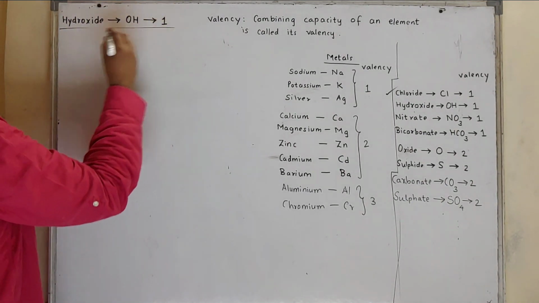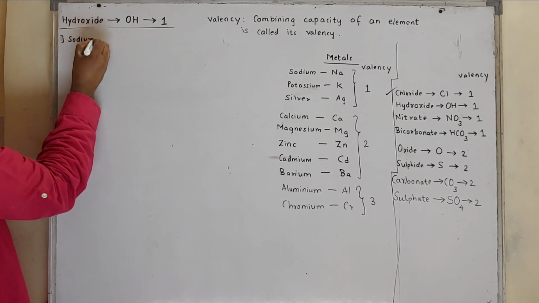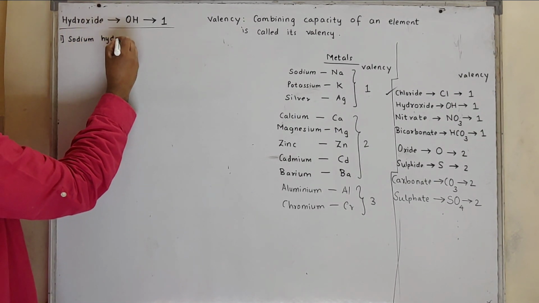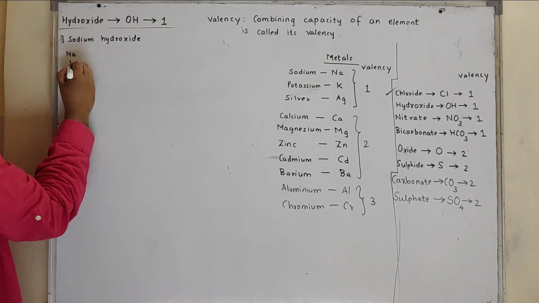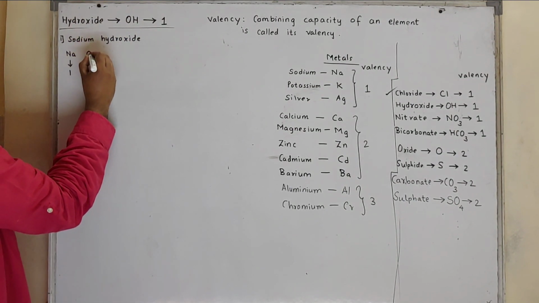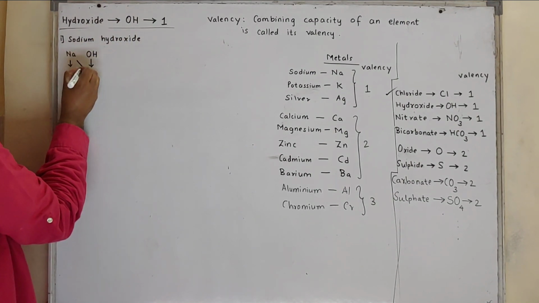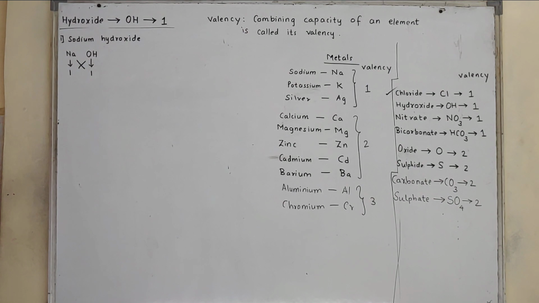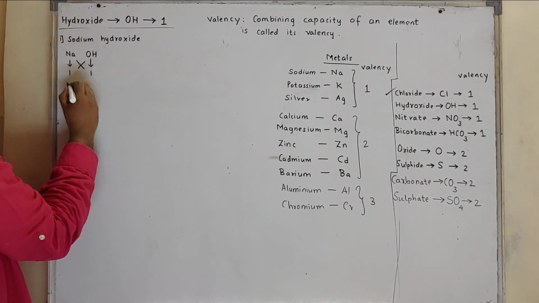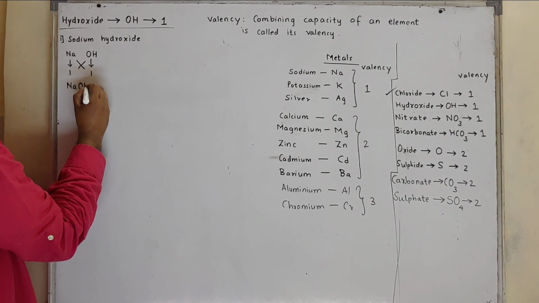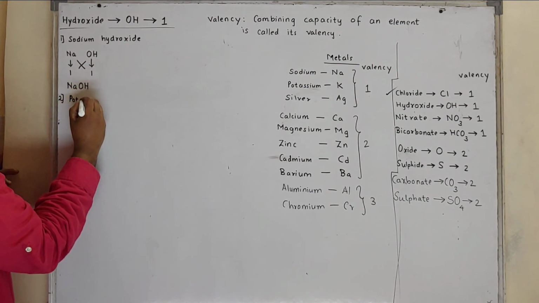So we'll start with sodium hydroxide. Sodium, its valency is 1. Hydroxide is OH and its valency is 1. Exchange the valency. So the formula will be Na1OH1, that is NaOH.